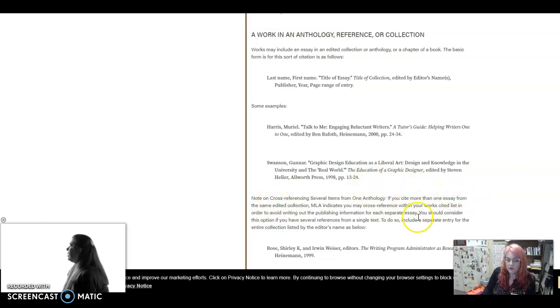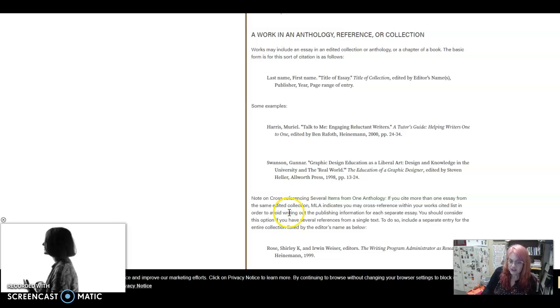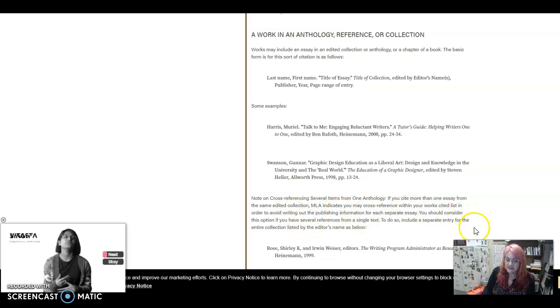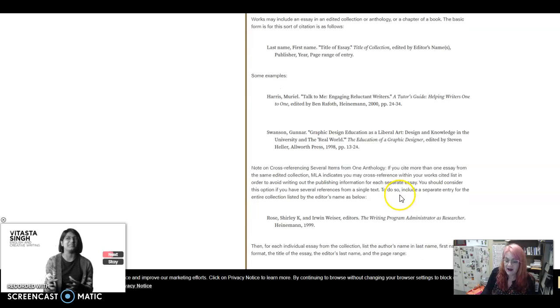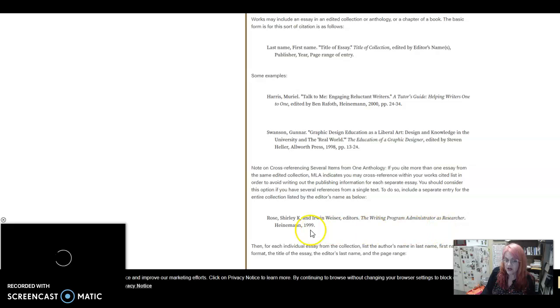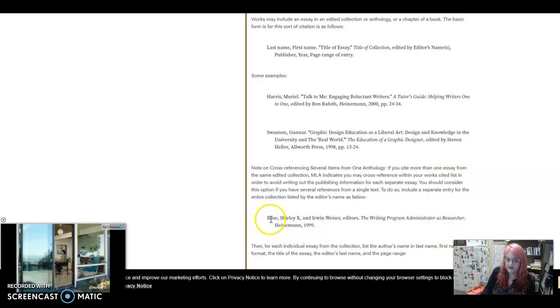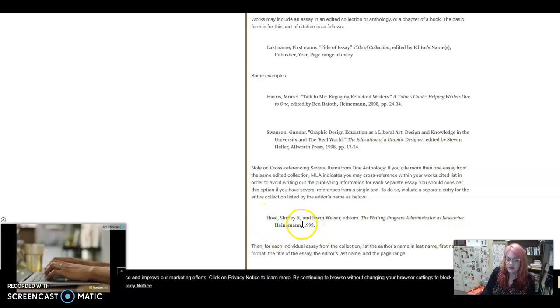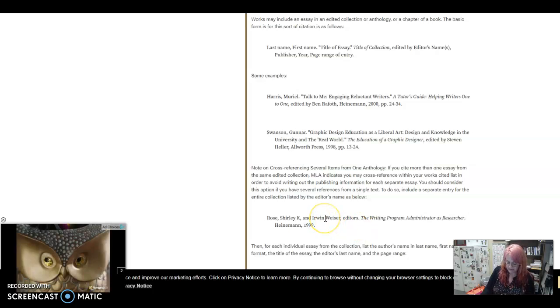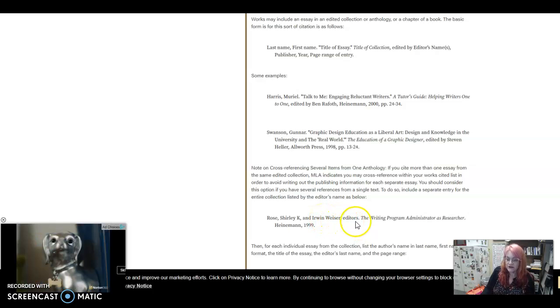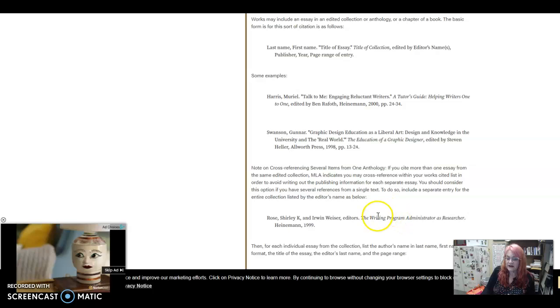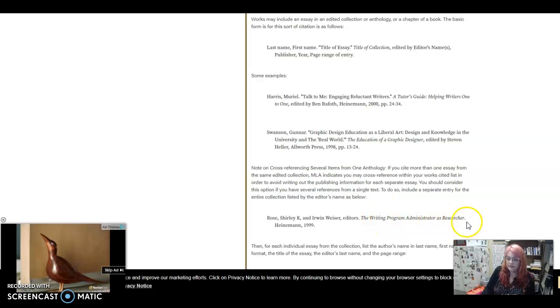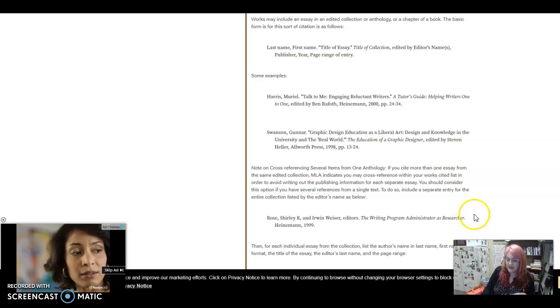Now, if you are doing multiple works in an anthology, you'll see there's a little note here. If you cite more than one essay from the same edited collection or more than one story, then you'll cross-reference. And so what you do is you write out the citation for the anthology. So in our case, again, you would have Schlib, comma, John, and then John Clifford, comma, editors. The title of our anthology, Making Literature Matter, period. And then after that, you would have the edition.